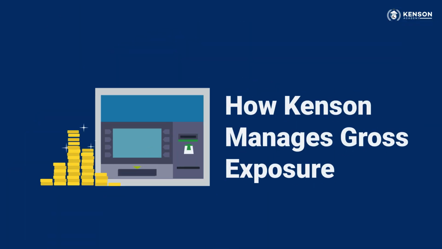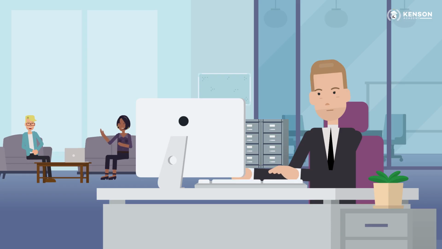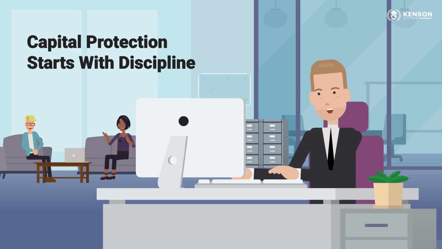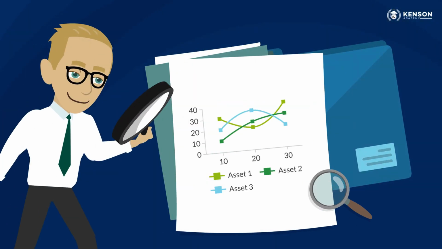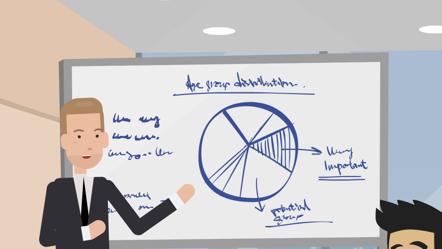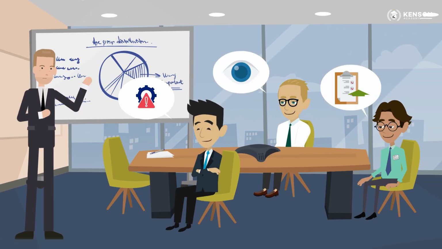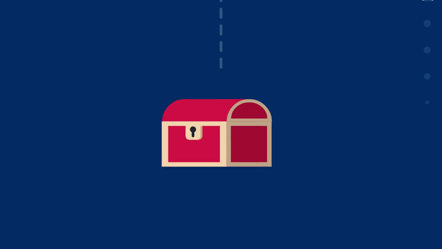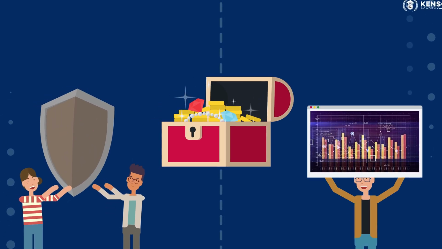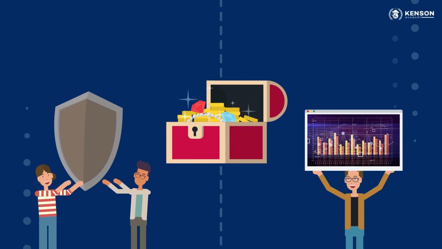How Kenson manages gross exposure. At Kenson, capital protection starts with discipline. We design frameworks that assume netting can fail and plan accordingly. Our approach rests on three principles: predefined exposure limits, continuous monitoring, and governance and escalation. This structure ensures capital is protected even when markets behave unexpectedly.